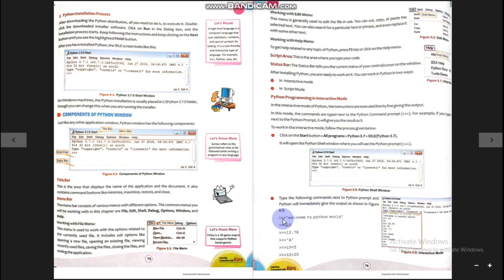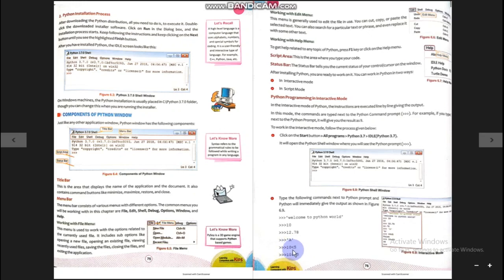Likewise, here in front of the Python prompt, it is typed print welcome to the Python world, and then press enter. It will be printed onto the script area. Then in front of the prompt, the programmer has written 10, and 10 is printed into the script area. In the same way, a question is given in front of the prompt: 10 is less than 5.